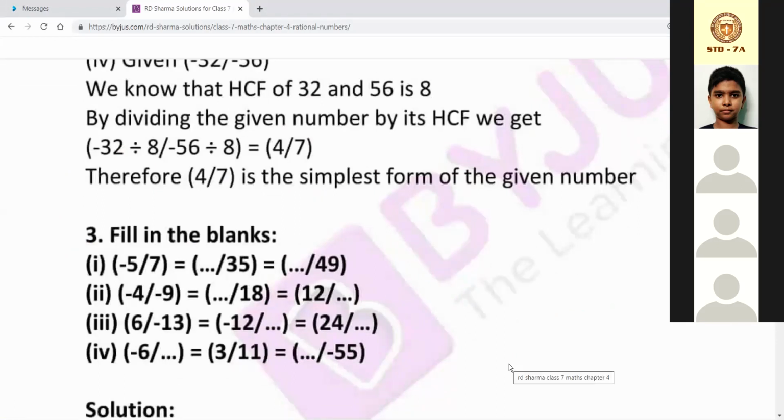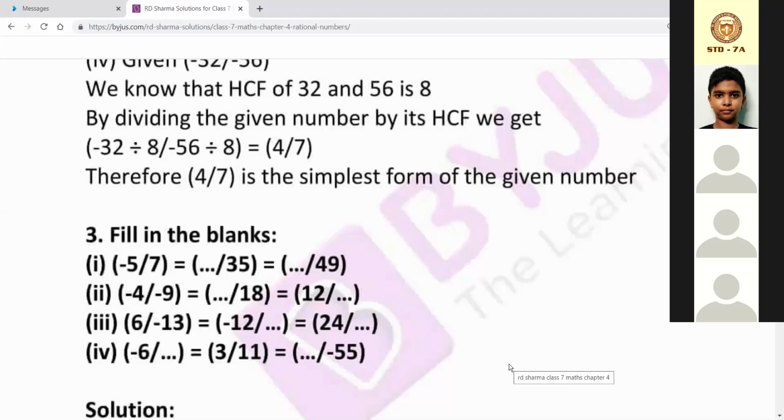Ma'am, will there be HCF also? HCF is there in your syllabus. Mainly I will follow the syllabus from the book, and I will give questions from R.D. Sharma, NCERT and all. Let me see how much I can cover. Everything I can't cover, I will put in the study material. You have to do it on your own.